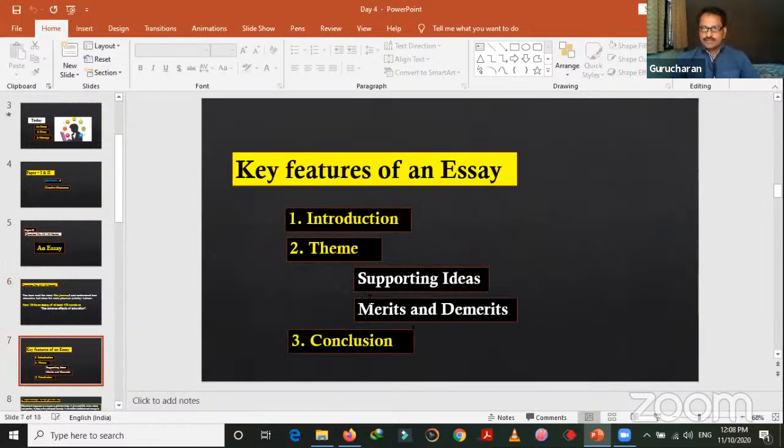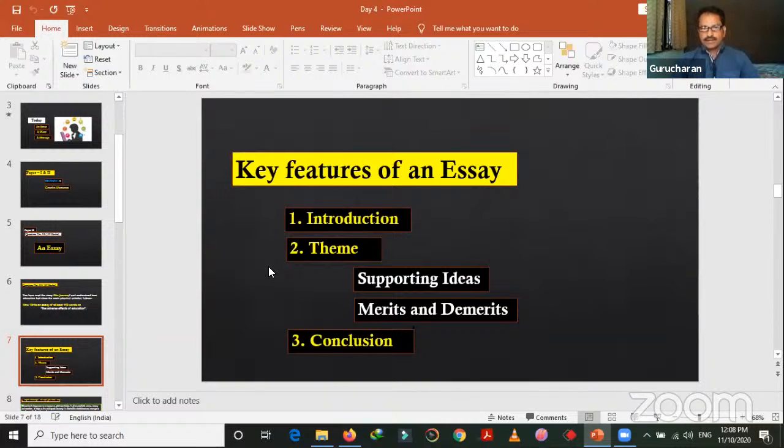Now, before you start writing an essay, you have to keep certain things in your mind. What are the things? We have to give an introduction, that is the introduction paragraph. Before we start, we should say what we are going to talk about. We should give some introduction, explaining what we are going to write in this essay. And then we have to talk about the theme. What is the main theme? What are we going to write? What is the topic sentence? What is the main sentence? What is the main idea of this essay?